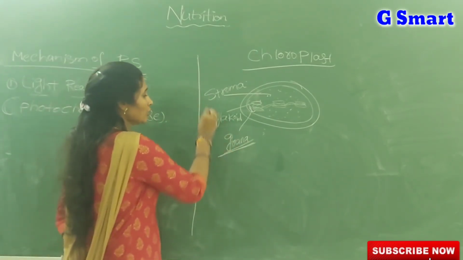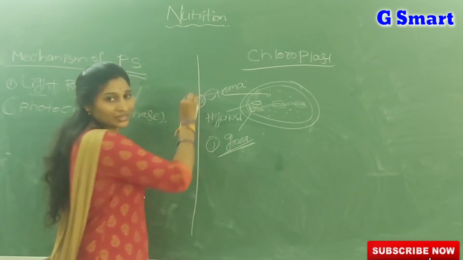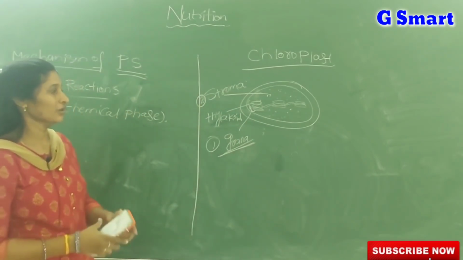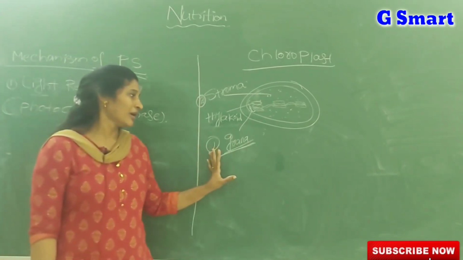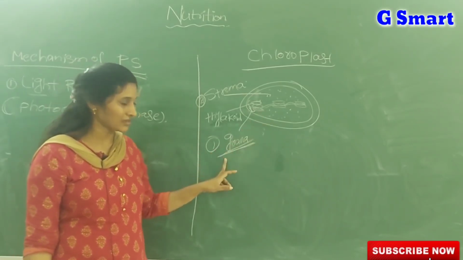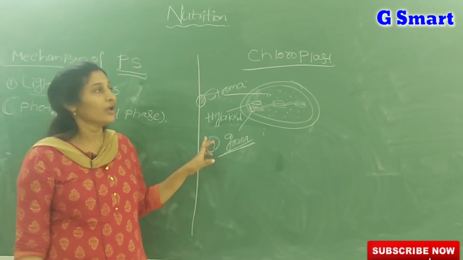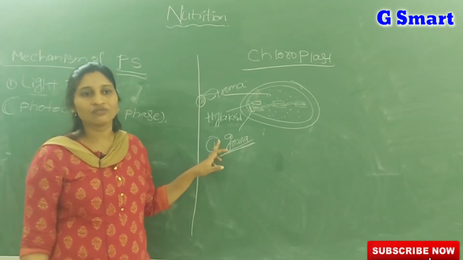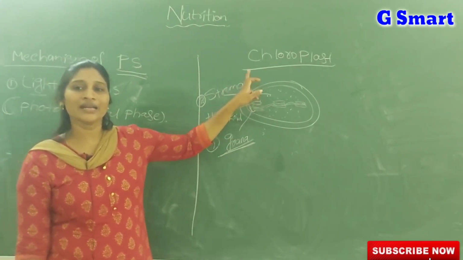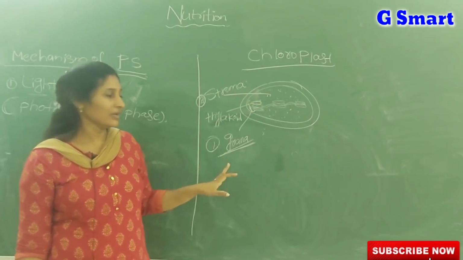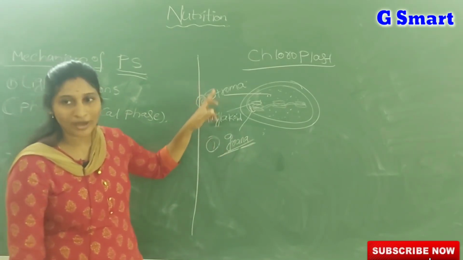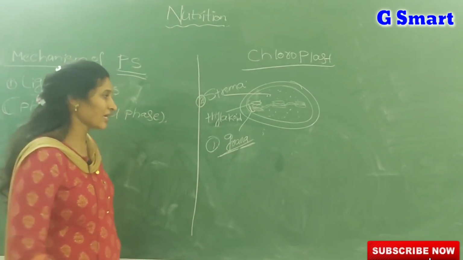So the chloroplast has mainly 2 parts. The first one is grana and the second one is stroma. Why we discuss the chloroplast structure here: listen carefully, very very important, maybe you'll get a question from this session. The grana is the place where light reactions of photosynthesis occur, and stroma is the place where dark reactions of photosynthesis occur. Very very important.